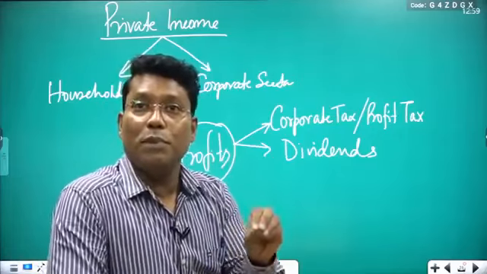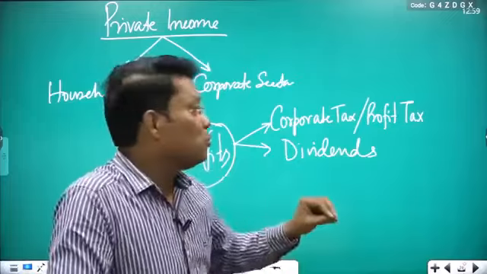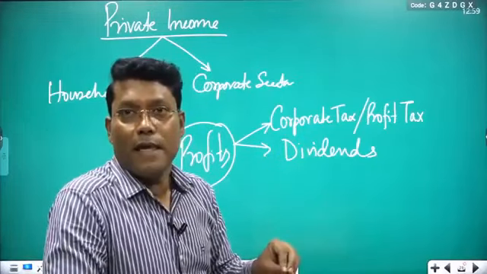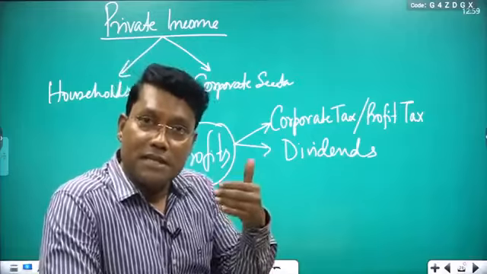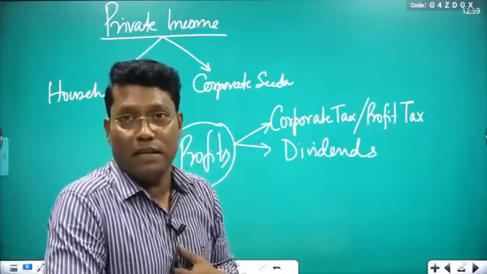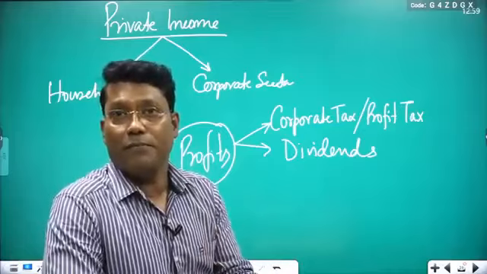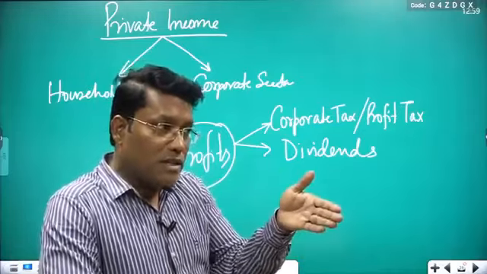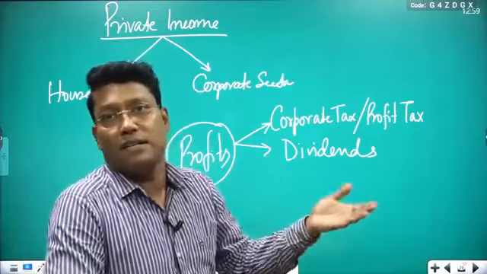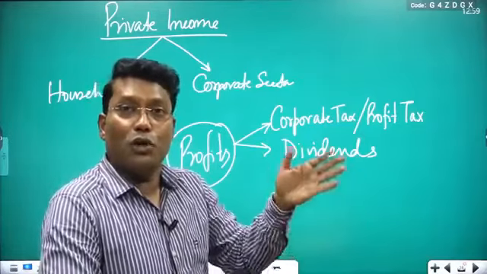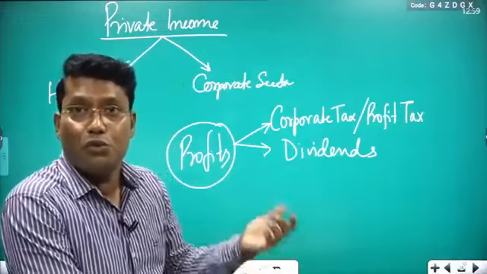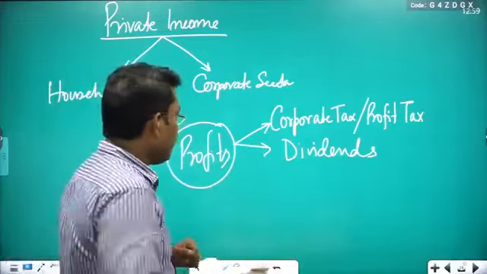You are going to pay a part of that to the shareholders, which is known as dividends. And the amount is according to the percentage of total investment in your company that the shareholders hold. If someone has invested more, their share will be more. If the investment is less, then they will get less share. So yes, you are going to pay a part of the profit in the form of dividends to the shareholders.